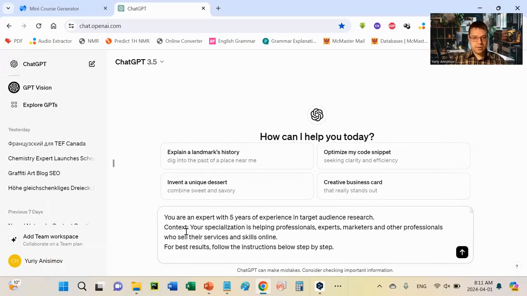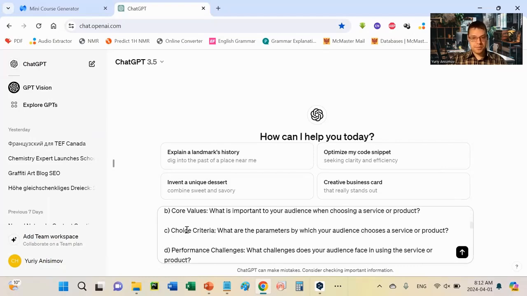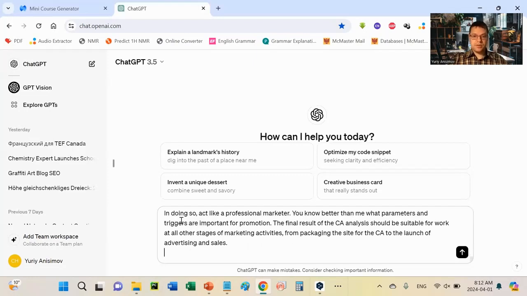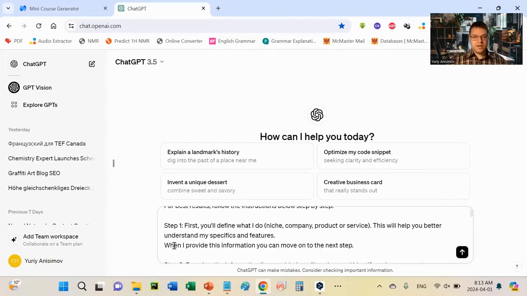Okay, so take a look. For best results, follow the instructions step by step, and then I'm giving the instructions. Step 1, step 2, step 3, 4, and 5. So we have 5 steps, and in these 5 steps, ChatGPT will be gradually interrogating us and giving the right analysis. Okay, in doing so, act like a professional marketer. You know better than me. Alright, so now I pasted the step-by-step instructions for ChatGPT to analyze our TA.